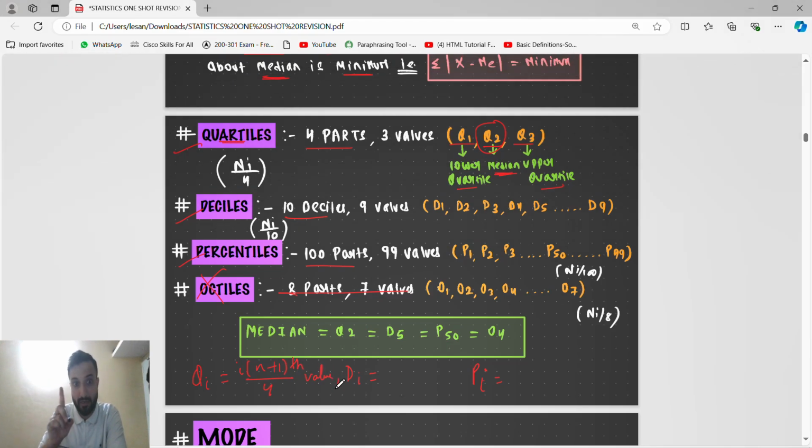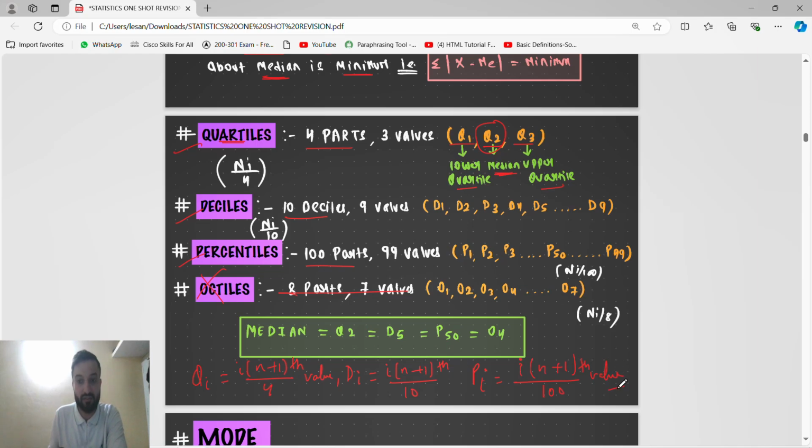Decile means the same, i into (n plus 1) divided by 10, the 10th value. For percentile also, the numerator will remain the same, i into (n plus 1). Just for quartile divide by 4, decile divide by 10, percentile divide by 100, the 100th value.